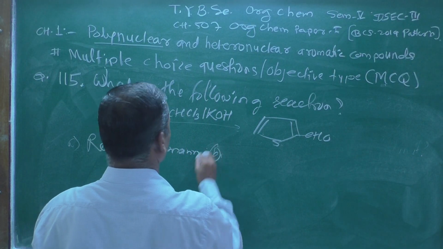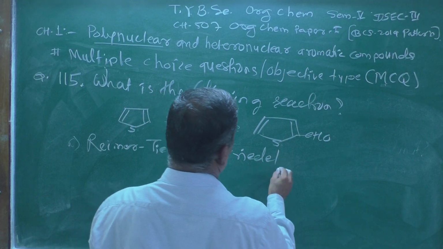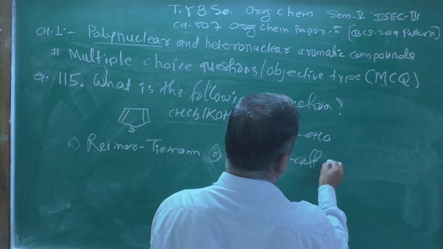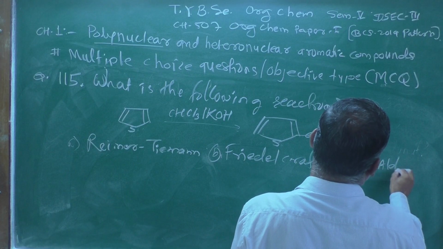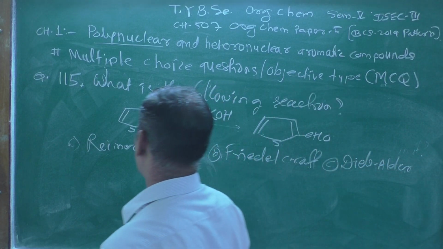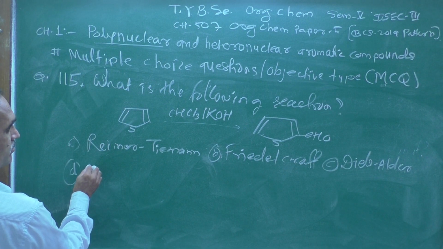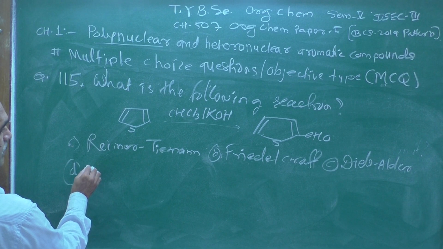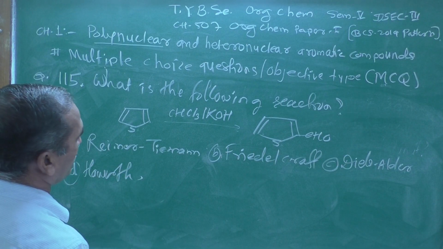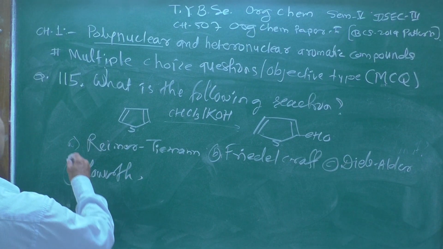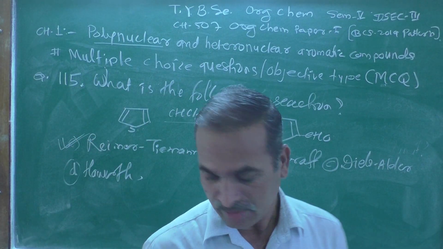B would be Friedel-Crafts. C would be Diels-Alder. And the fourth one, D, is Haworth. Which one, what do you think here? This is also a Reimer-Tiemann reaction. This is the correct answer for it.